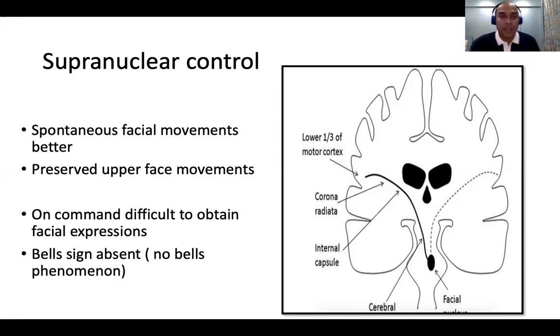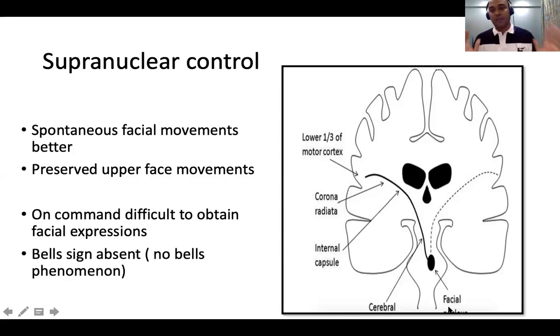Now, supranuclear control, as I already told, for any nerves, in fact oculomotor nerves or pharyngeal nerves or facial nerves, from the nuclei downwards, it controls the muscle power. Whereas the supranuclear, above the nuclei, meaning the cortex or basal ganglia or the thalamus, is involved with the finer aspects of movements, like emotions, having good synchrony, having a good balance, and so on. So in a supranuclear facial palsy, let us say there is a big infarct here. Even if there's a facial weakness, it is not as dense or severe as a nuclear weakness or a nerve weakness. This is a very important concept.